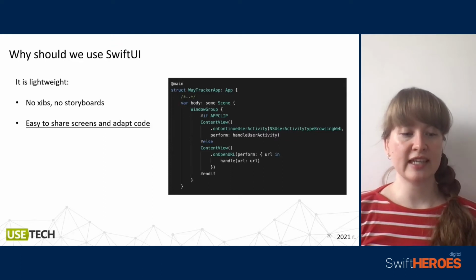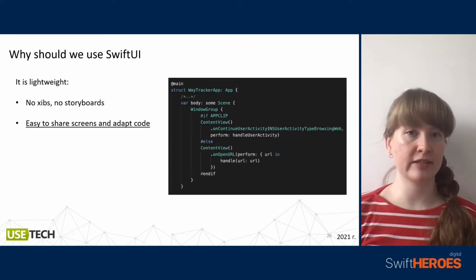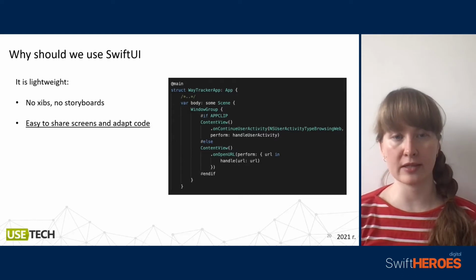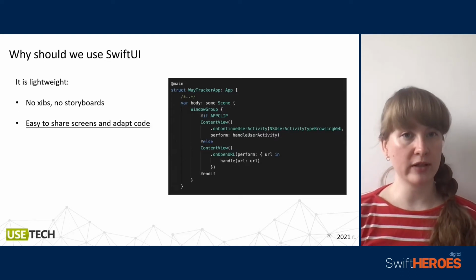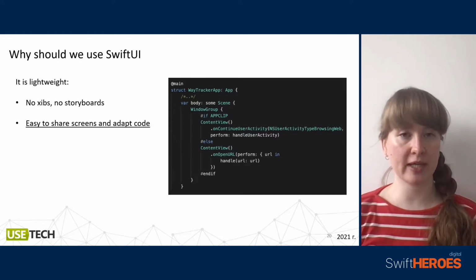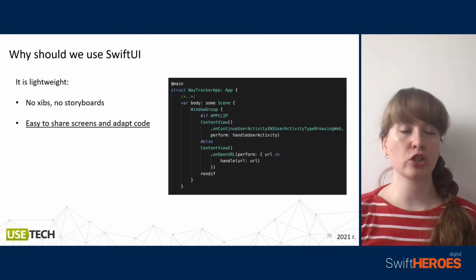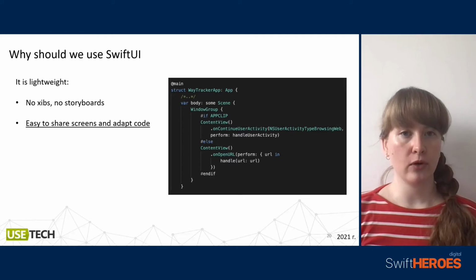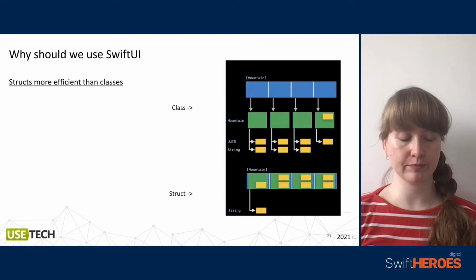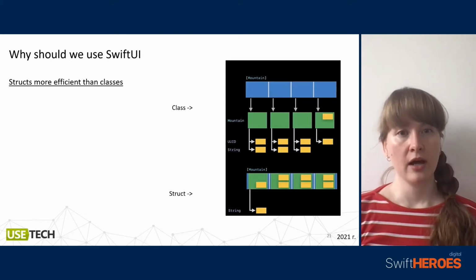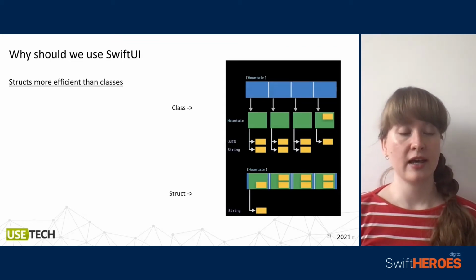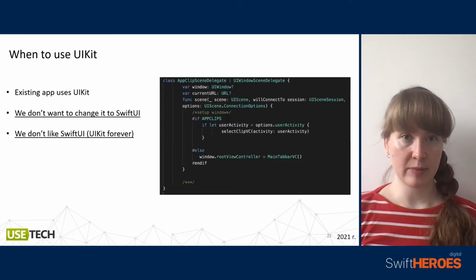Also it's really easy to share screens and adapt code, and it is one of the main arguments why we should use SwiftUI while dealing with app clips. For example, we can put a condition and use one abstract view struct for specific cases in app clips and the iOS application. And also there is a reason that structs are more efficient than classes, and it's really good for memory performance.